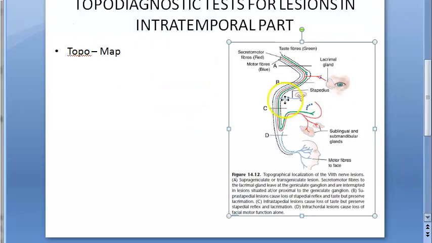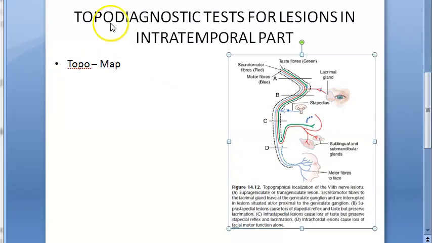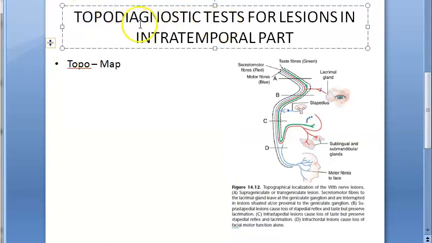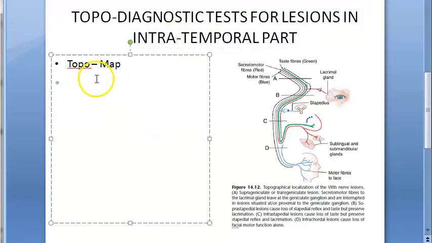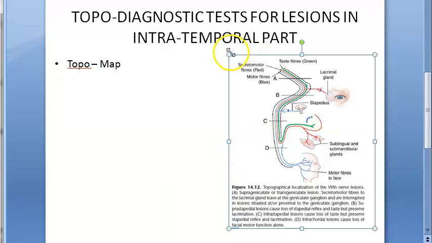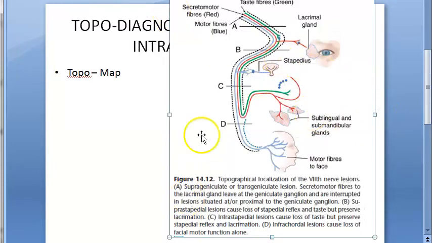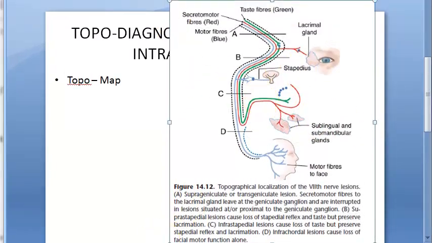So now let us start with this. So what is this? The textbook says it is a topodiagnostic test for lesions in the intratemporal part, right? Topo means map. So as a map, now you have already understood. Basically, whatever you see here, you have to draw this and then you have to say,